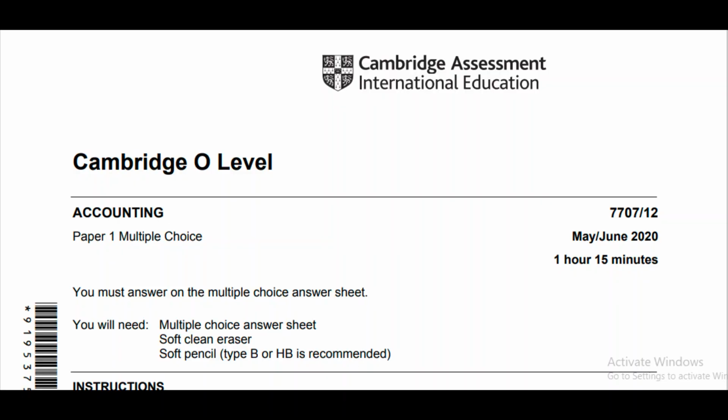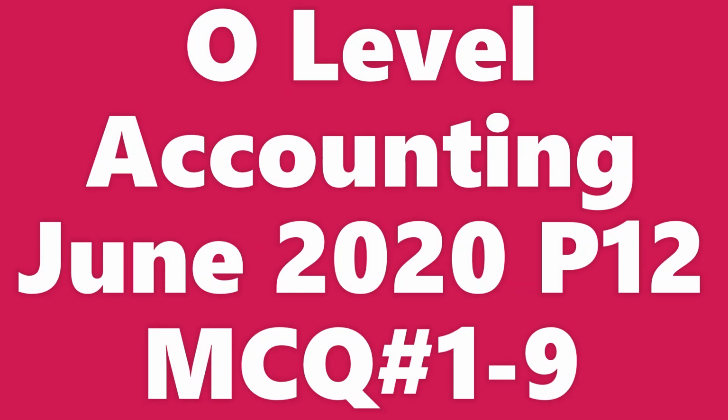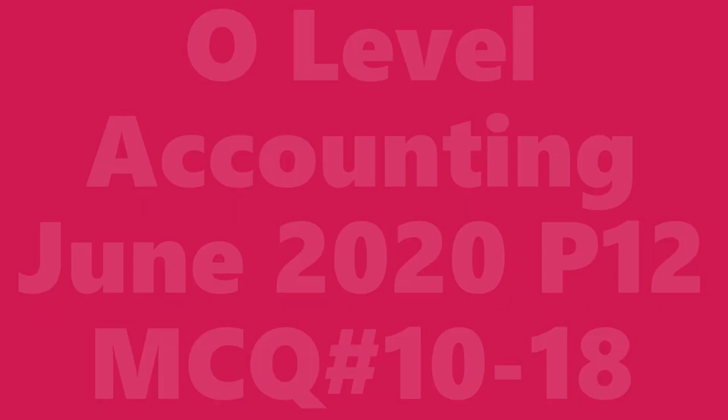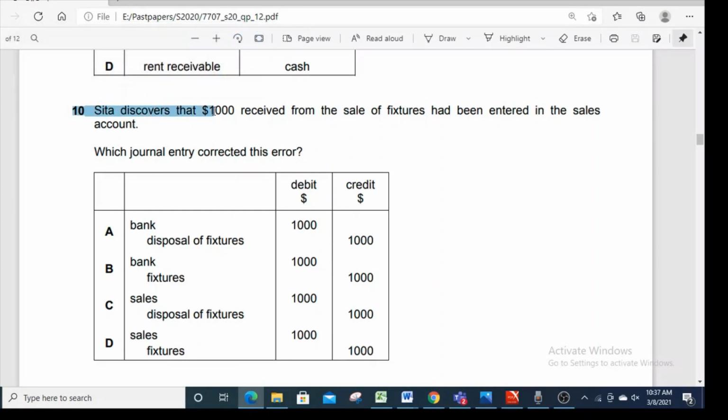In our last video, we started May-June 2020 paper 1. We attempted MCQ 1 to 9. Today, we will continue the same paper and resume our MCQ from number 10. Number 10 says, Sita discovers that $1,000 received from the sale of fixtures had been entered